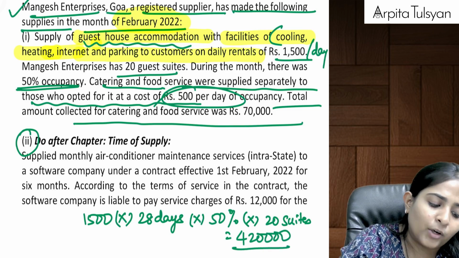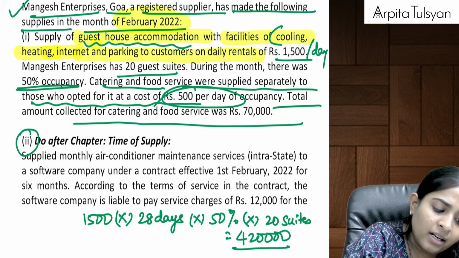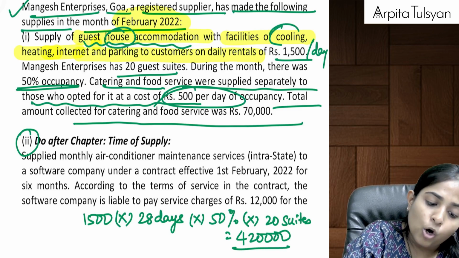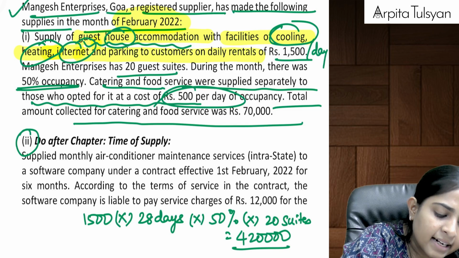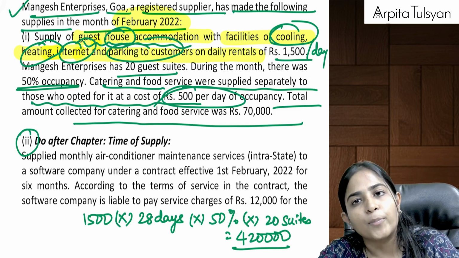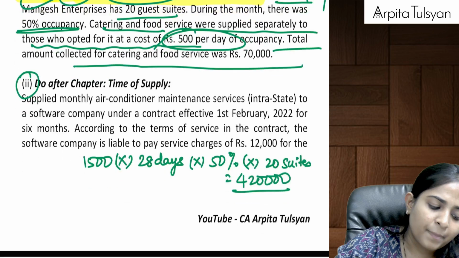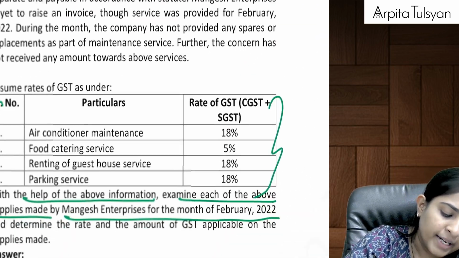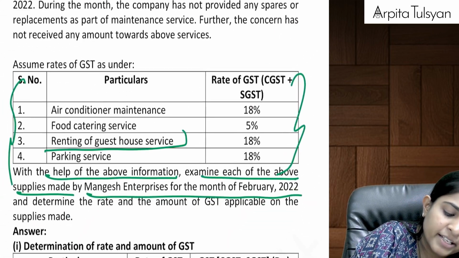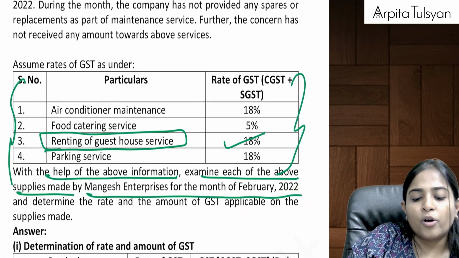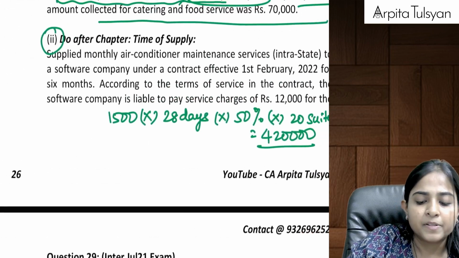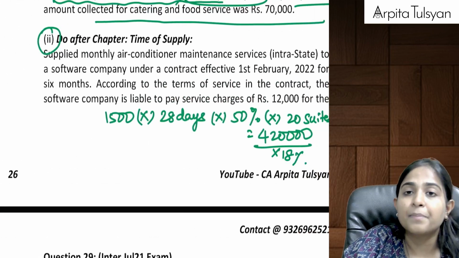In this 4,20,000, we are providing guest house, cooling, heating, internet and parking. Can we say this is a composite supply? And the main supply is going to be what? Main supply is going to be guest house accommodation, renting of guest house service. So can we say on this 4,20,000, 18% will be applicable, principal supply rate.